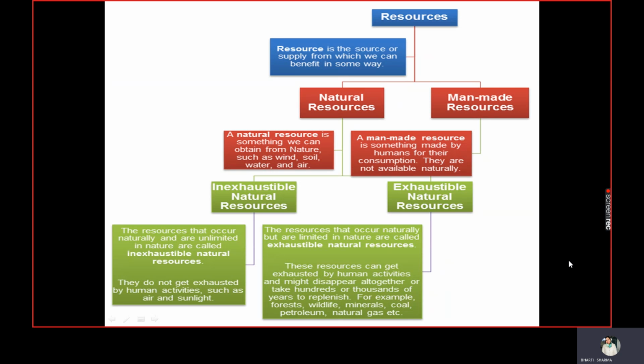So let's talk about these types of resources. In this chapter we have divided them into two parts: coal and petroleum. So first of all we will learn about coal and petroleum. Remember that both are exhaustible natural resources. So how are they formed? They are formed from the dead remains of living organisms, which are known as fossils. So these are the fossil fuels. Coal and petroleum both are known as fossil fuels. Also CNG and LPG are fossil fuels.